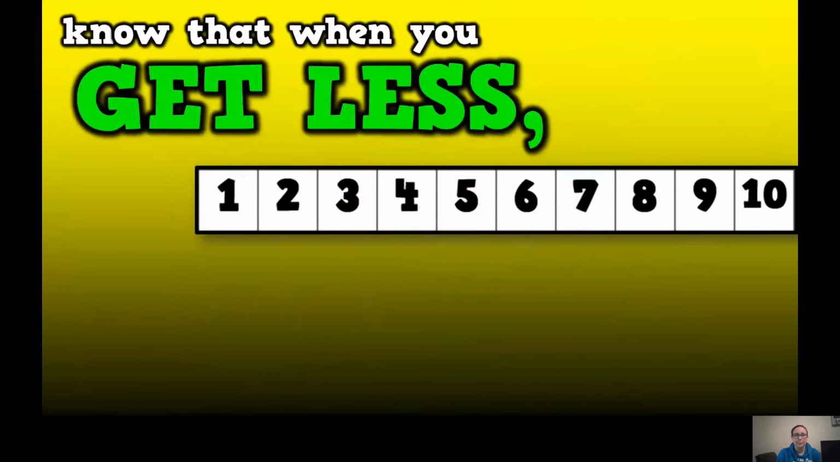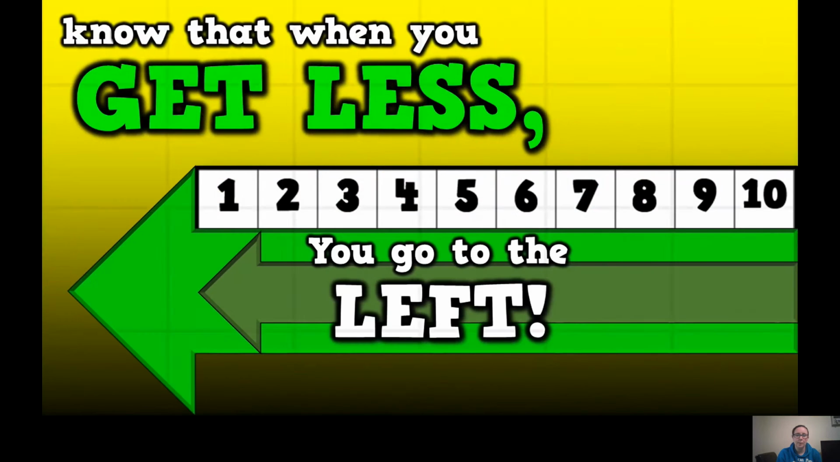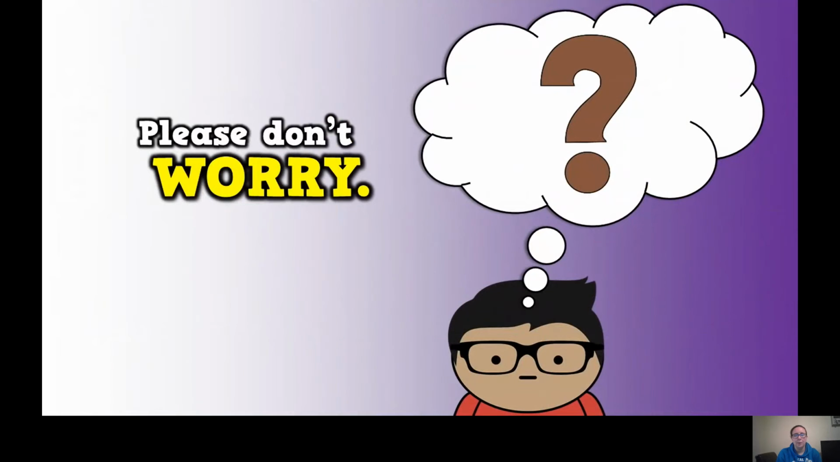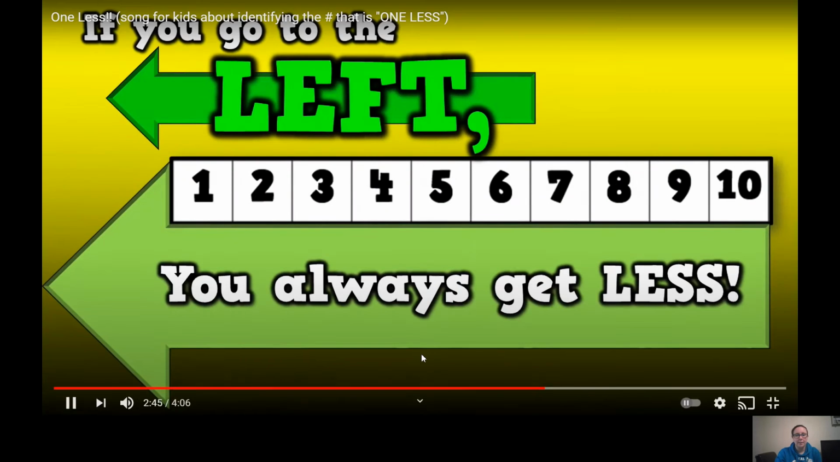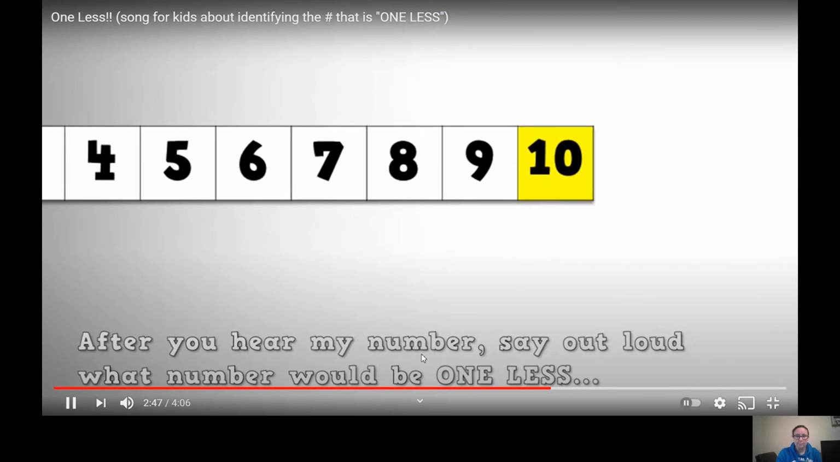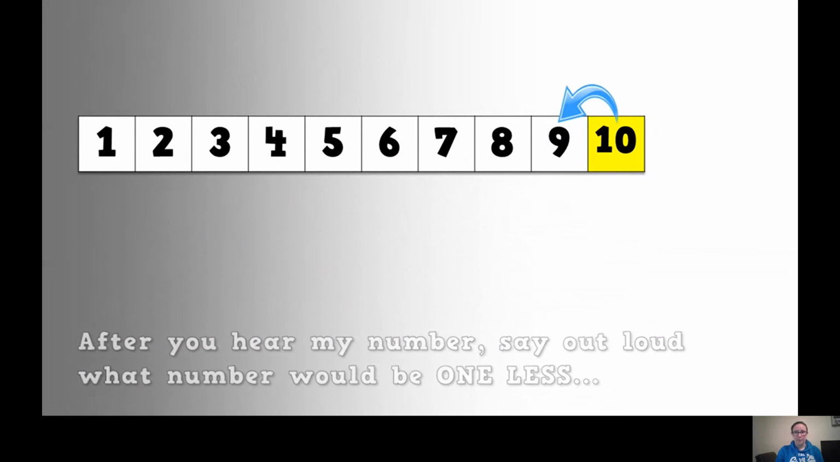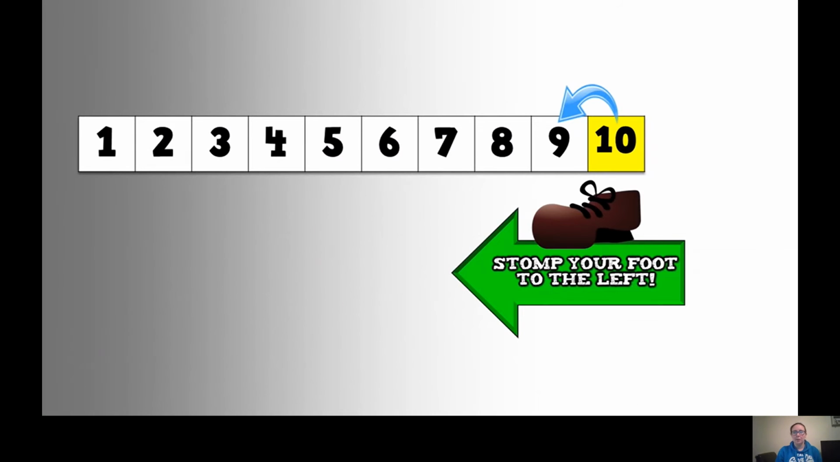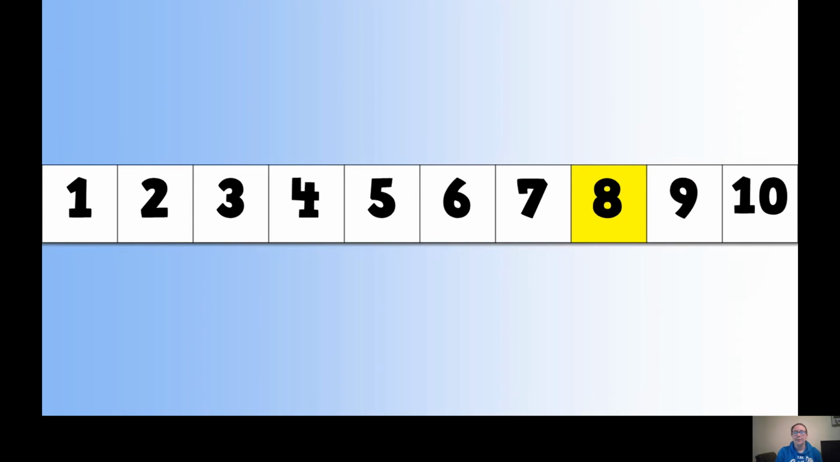Mathematicians who are the best know that when you get less, you go to the left. Please don't worry, please don't stress. If you go to the left, you always get less. This time, after you hear my number, say out loud what number would be one less and stomp your foot to the left. Stomp our foot this time.